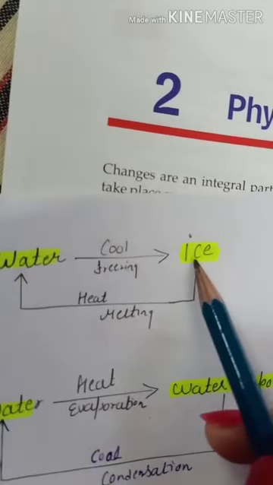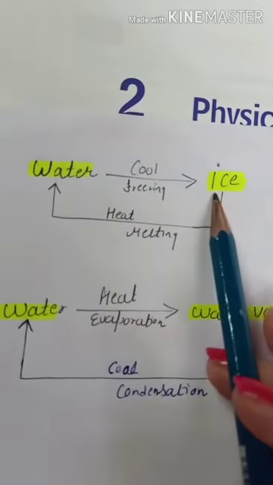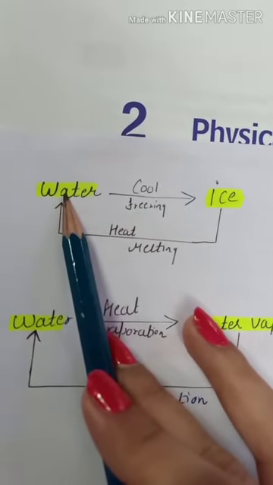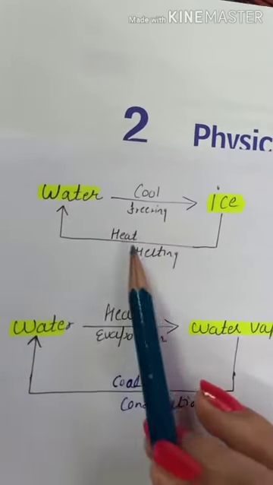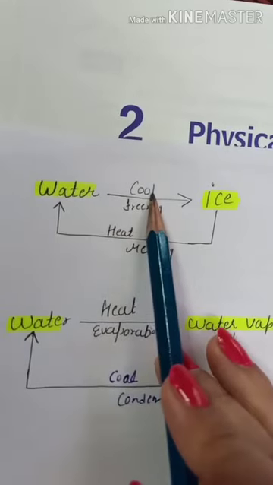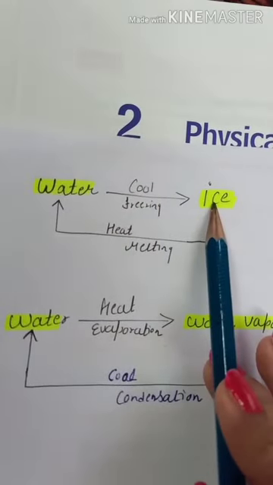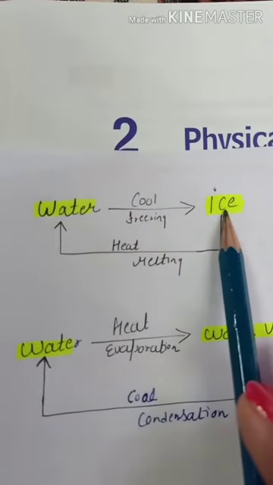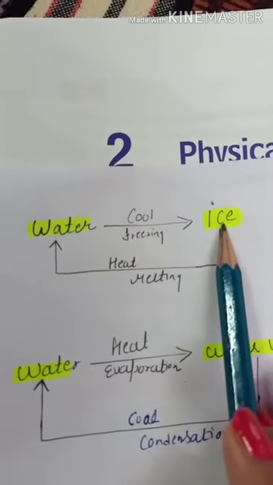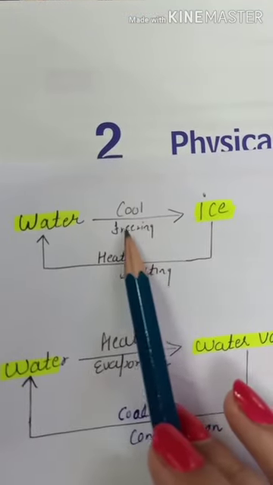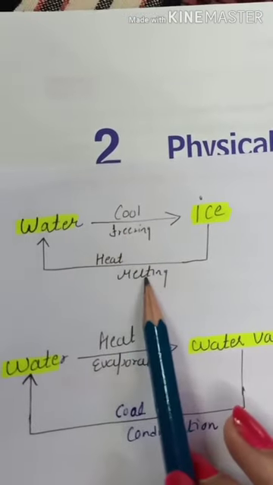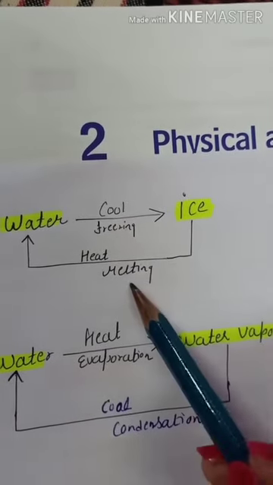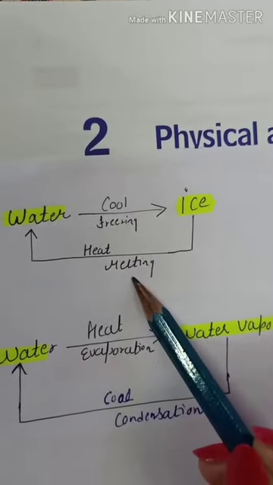Like a piece of ice when kept in an open or when heated changes into water, known as melting, and water upon cooling again changes into ice, known as freezing. So, because water and ice both are interconvertible, we can say that freezing and melting both are reversible changes.